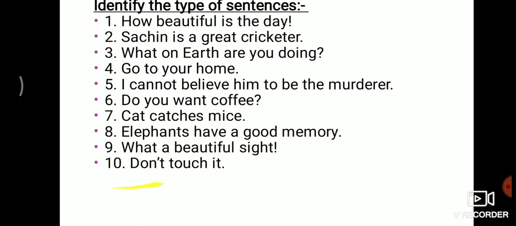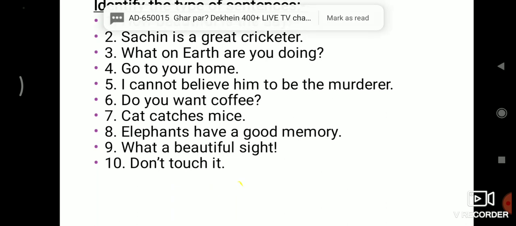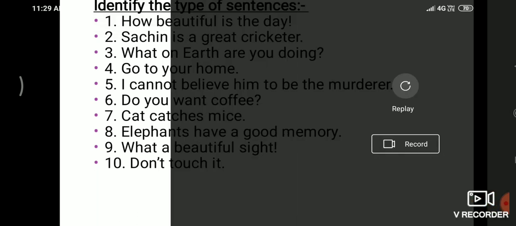Now the tenth and the last is, don't touch it. So it is a command, don't touch it, and here you is understood, you don't touch it. That means it is an imperative sentence. So it is all about the types of sentences, the kinds of sentences. I think you have to understand it very well.